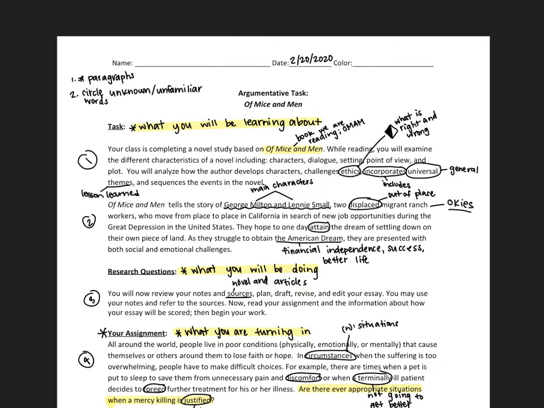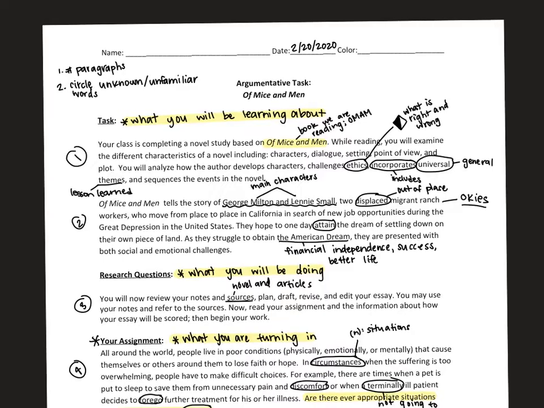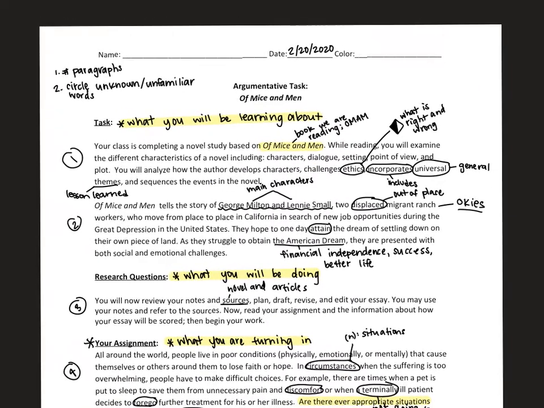I want to get everybody on the same page in terms of what you need to be looking for in the first place. So we're going to go all the way back to that unit prompt that we had all the way in February. This is an example from a class that we already annotated together. So obviously you don't have this handout in front of you. If you do have a Google Classroom, I will upload this document so you can look at it. If you don't have a Google Classroom and all you have access to is this YouTube video, then I want to make sure everybody's at least able to see it.